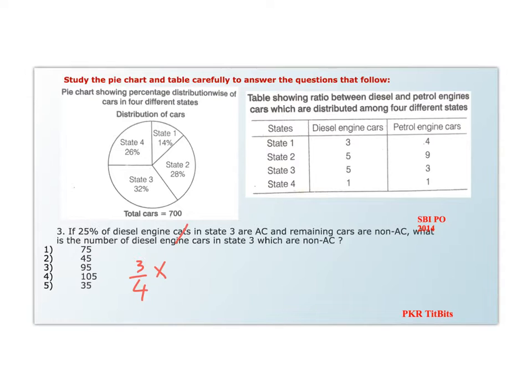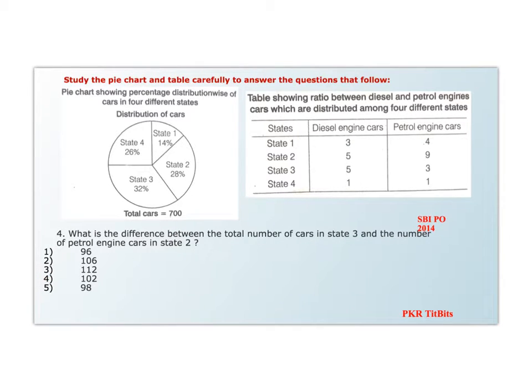Diesel is 5:3, which is 5 by 8, into, in state 3 it is 32% of 700, so it is 32 into 7. So 8 fours, and it is 15 into 7, 105. So our option is 4.